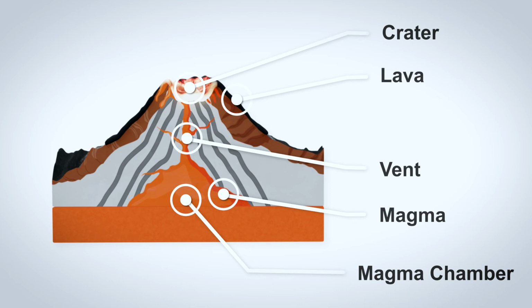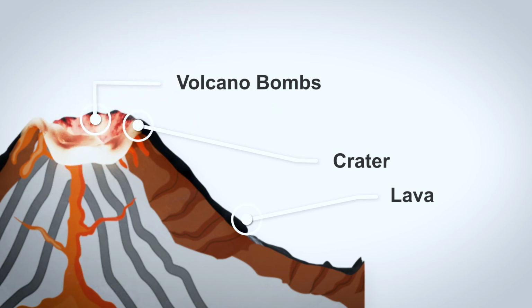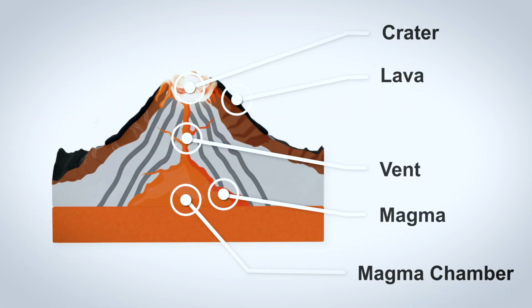The crater is at the top of the volcano where the lava explodes and flows out onto the Earth's surface. Ash and bits of rock called volcano bombs explode from the crater. As the lava flows out onto the Earth's surface, it forms a cone shape, which is why volcanoes have this distinct shape.